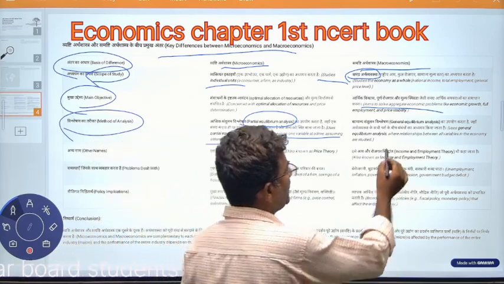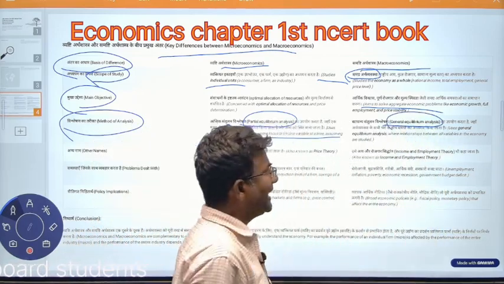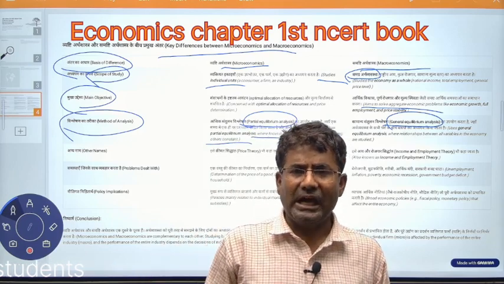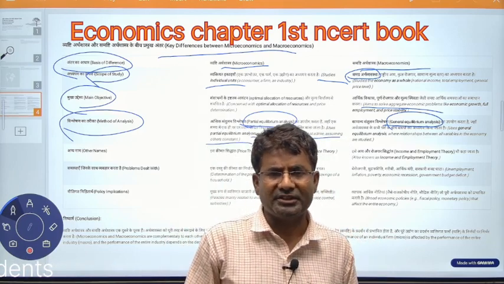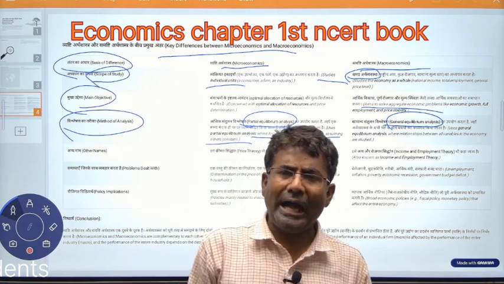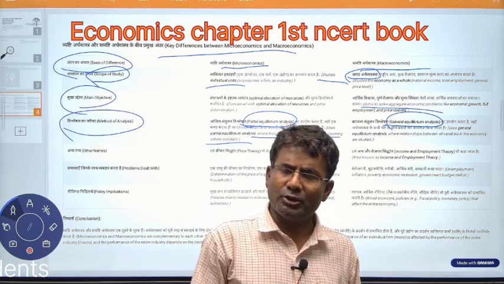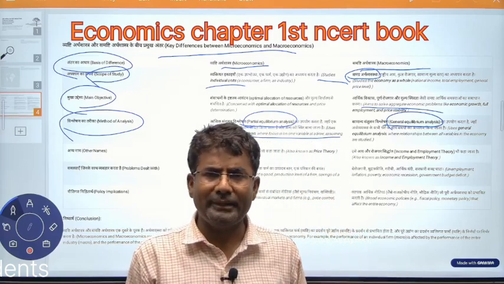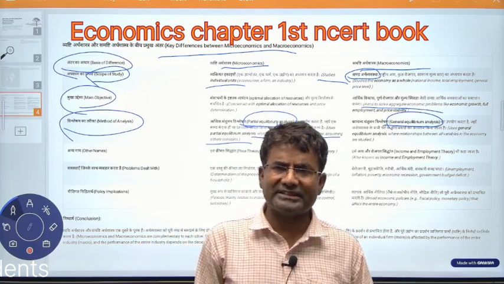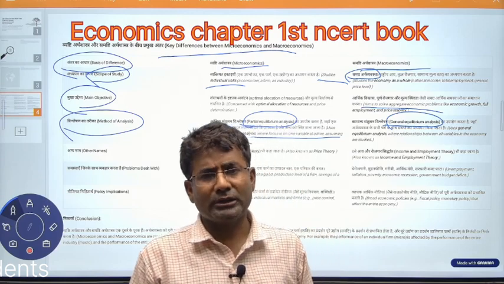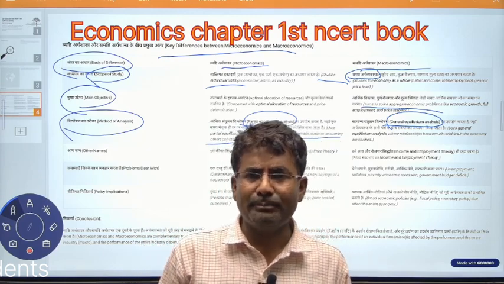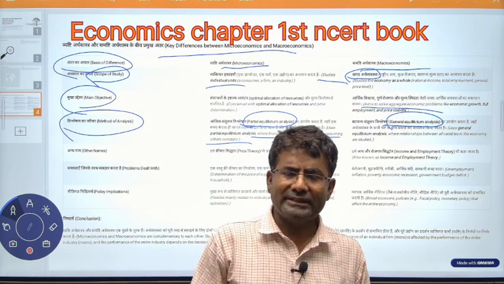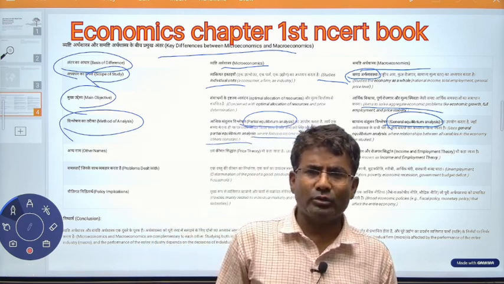But in general equilibrium analysis, we study overall how all the factors are responsible for the same thing. That means we study everything that is part of the economy. If you go for unemployment, then you look at inflation, the wage rate, and of course price, government policies, subsidies, national income. If national income is down, then unemployment will also be affected.